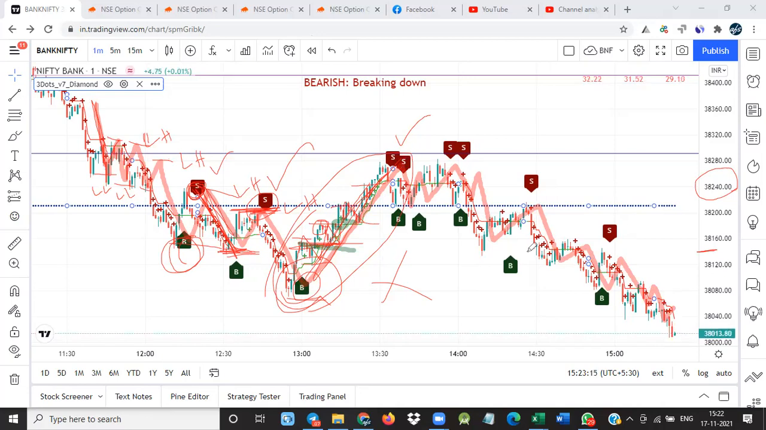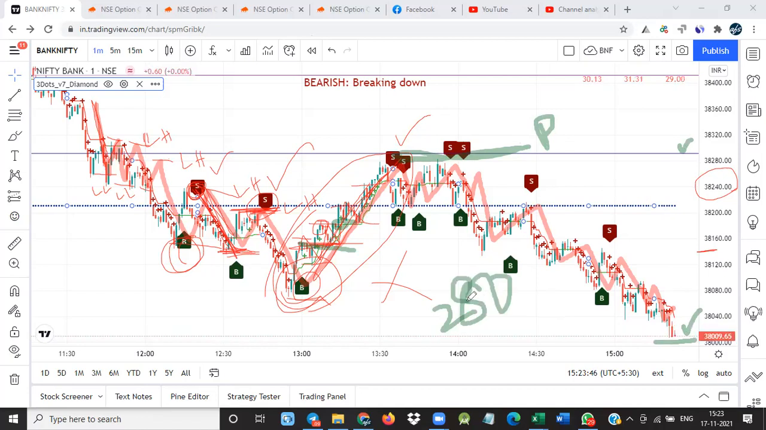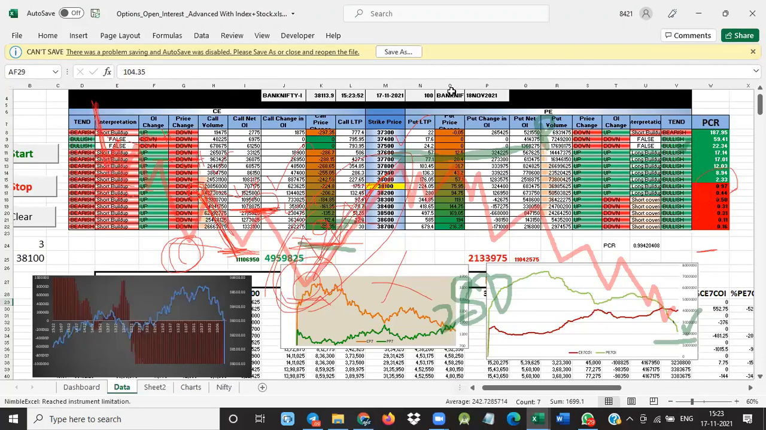Okay. See, the market is now, it came down below 38,000. If you had taken this put here, you can buy it here. Okay. This is 38,282, 38,000. It was 280 points down. 280 points. Okay. So that we are able to identify using the tool. This is my tool.